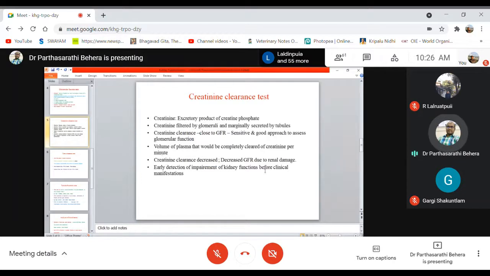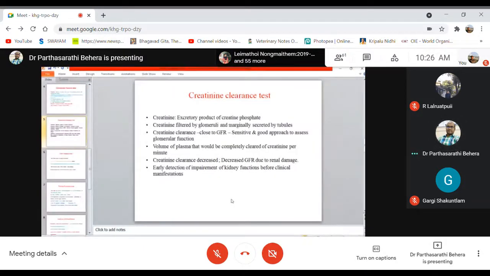If creatinine clearance is decreased, that indicates a decreased glomerular filtration rate, because creatinine is filtered by the glomerulus, and thus indicates kidney or renal damage.